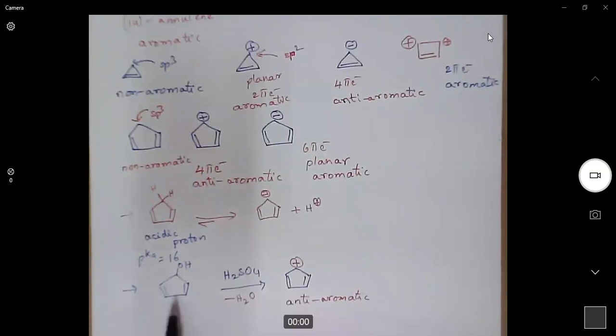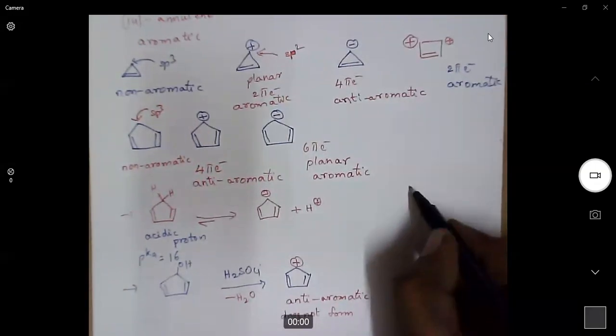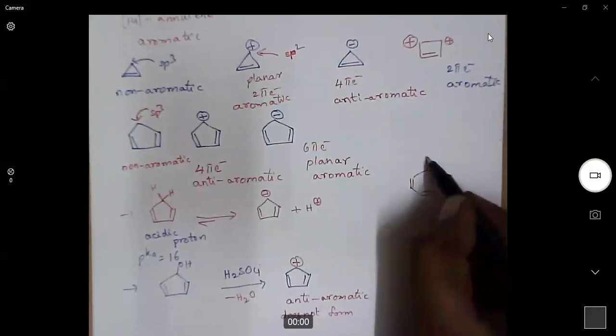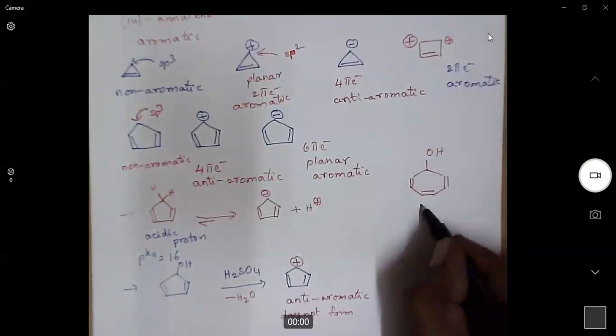We are converting a stable molecule into an unstable molecule. Is it possible? It is not possible, so it does not form. That means we cannot do dehydration on this molecule. But instead, I'll give another example where we will take a 7-membered system and we will try to do dehydration on this.